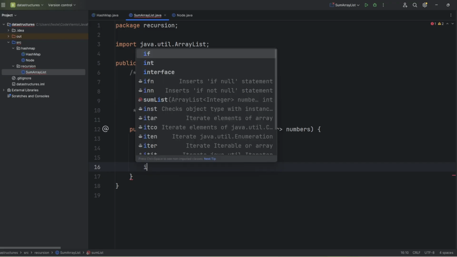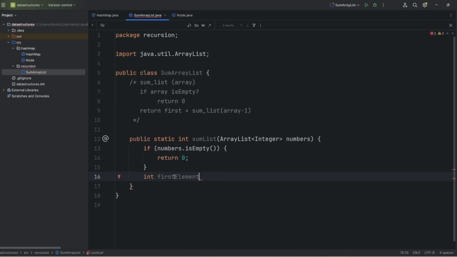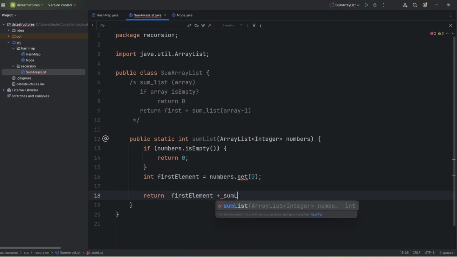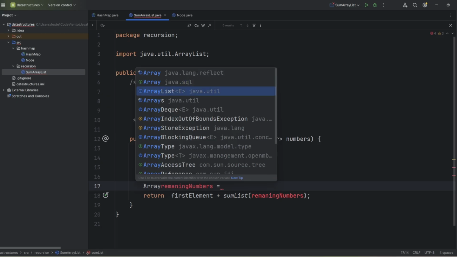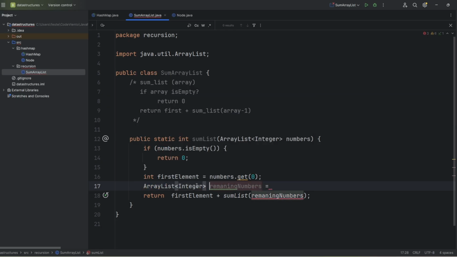Now I will take the first element of the array and I will return the result here. And we will recursively call SumList on the remaining list and add the first element to the result. So here we find the first element and we need to calculate the remaining list here. And what is the remaining list? The array list elements except the first one.